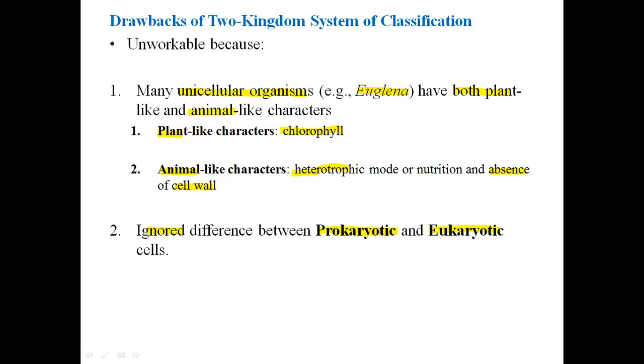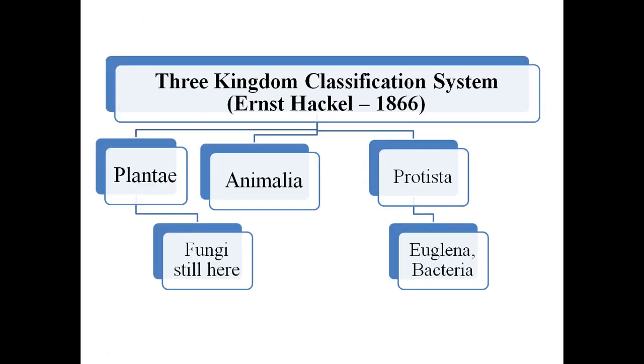So the Plantae and Animalia had some prokaryotes and eukaryotes, but it was not clear. They were just mixed together when they were classified. Then the third system, the three kingdom system, was proposed by Ernest Haeckel, who had the same objection, that where we should put Euglena-like organisms.